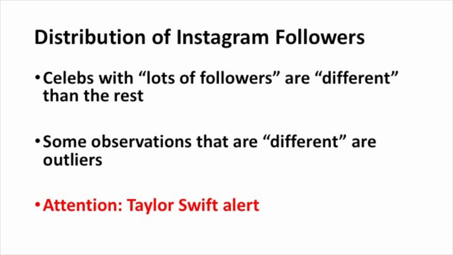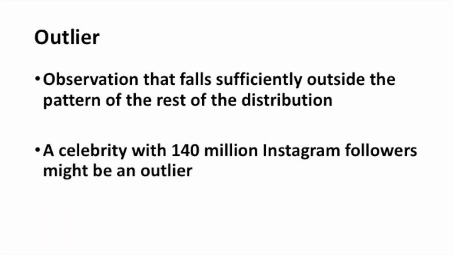The first class in this histogram, which goes between 0 and 20 million Instagram followers, actually covers the first quartile, the median, and the third quartile. This means that celebrities with lots of Instagram followers, say those that have 100 million, even 120 to 150 million followers, are somehow different than the rest. And it's possible that some of these observations are in fact outliers. An outlier is an observation that falls sufficiently outside the pattern of the rest of the distribution. So a celebrity with, say, 140 million Instagram followers might be an outlier.